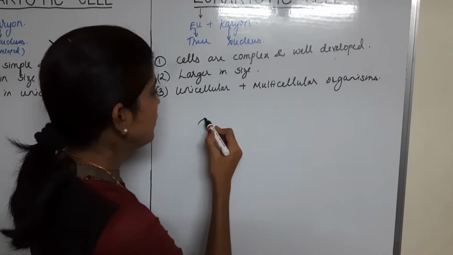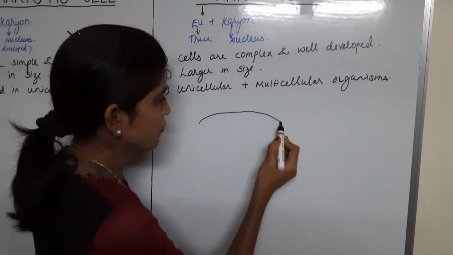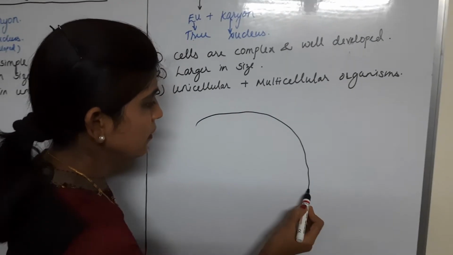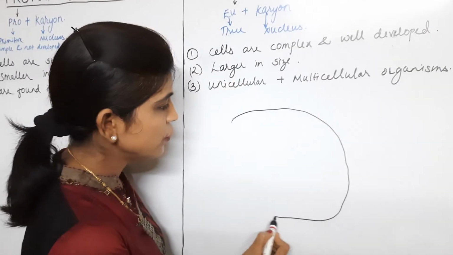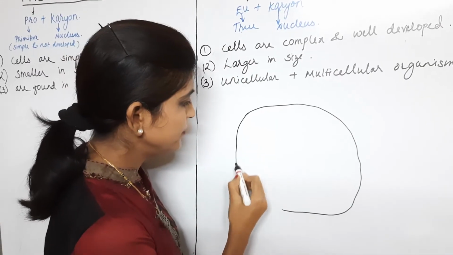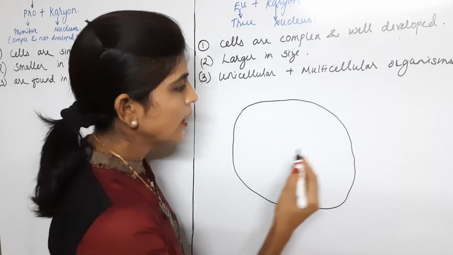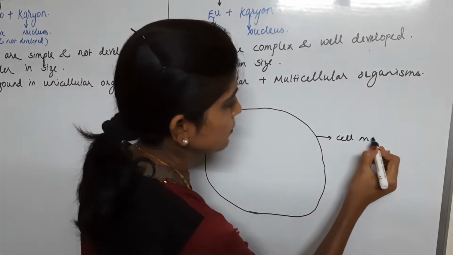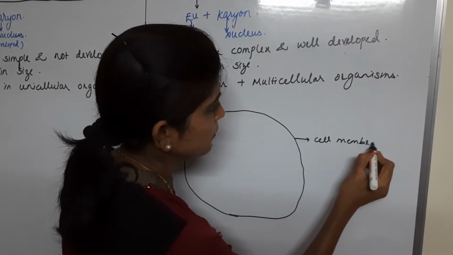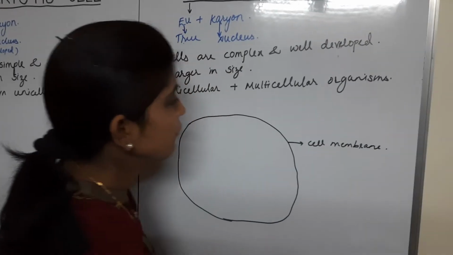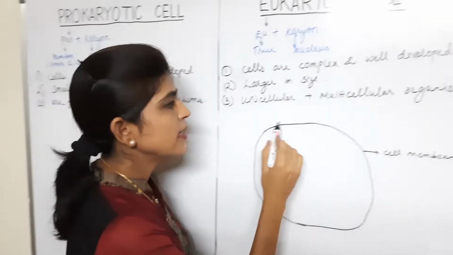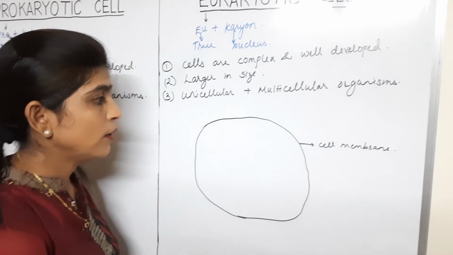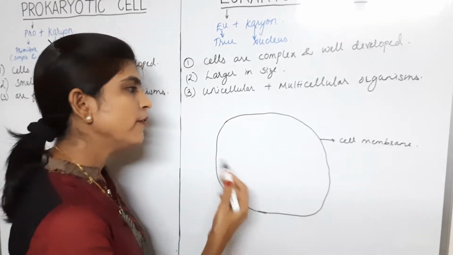Animal cells occur in various shapes, but here I am considering an oval shape of the cell, and this is called the cell membrane. If it is a plant cell, then the cell membrane is enclosed with a cell wall. But now we are taking the example of animal cell.